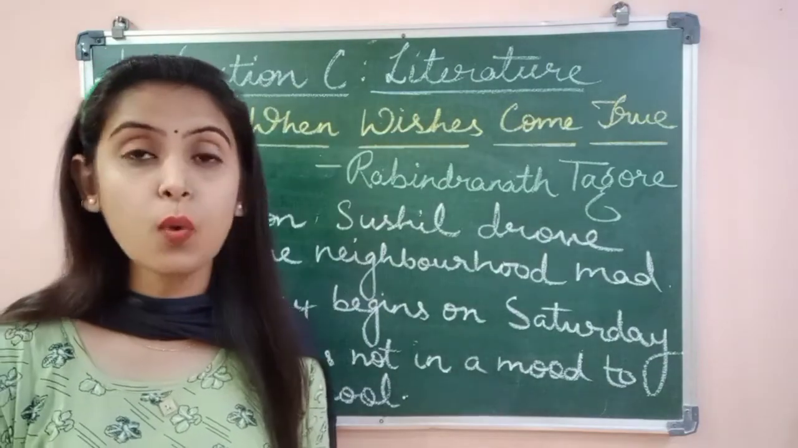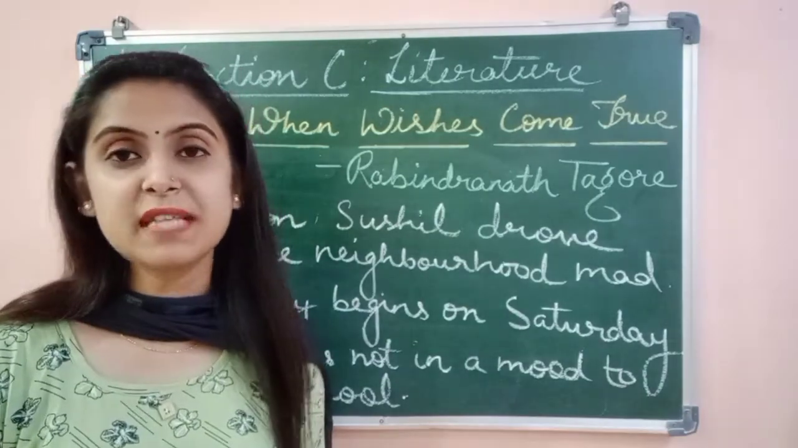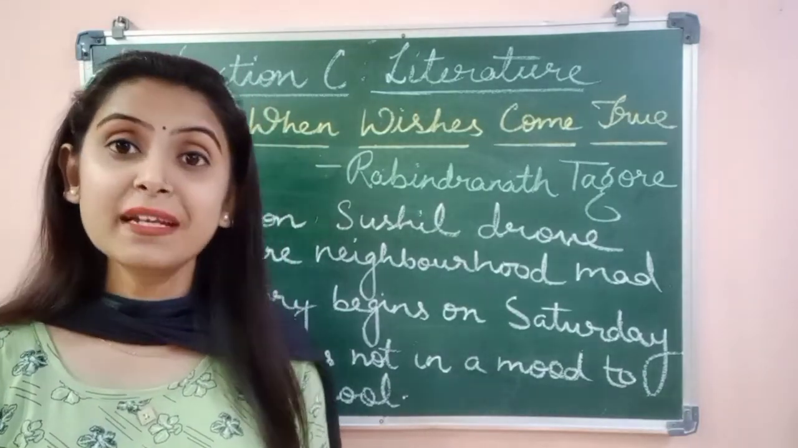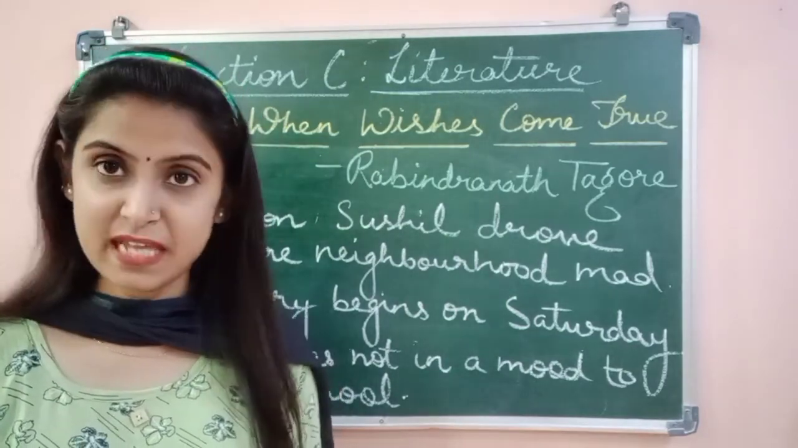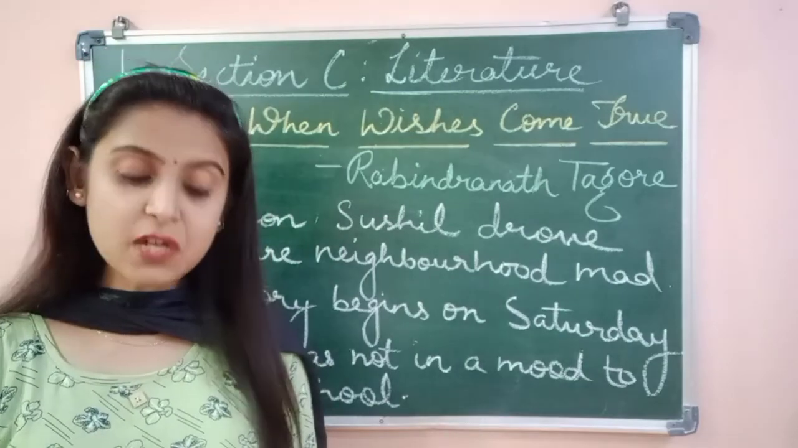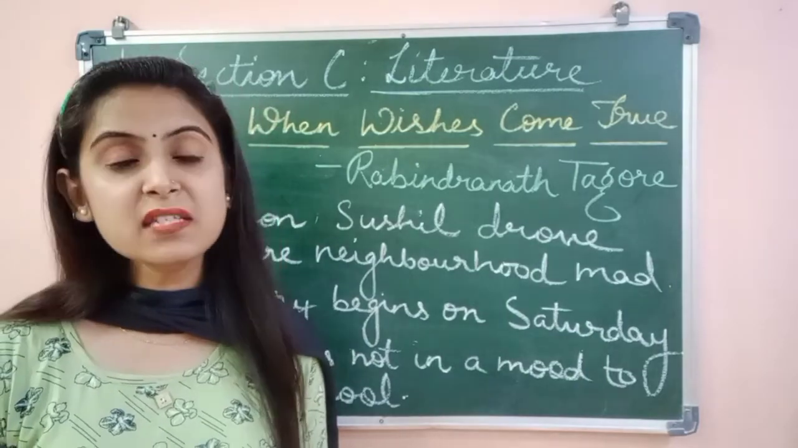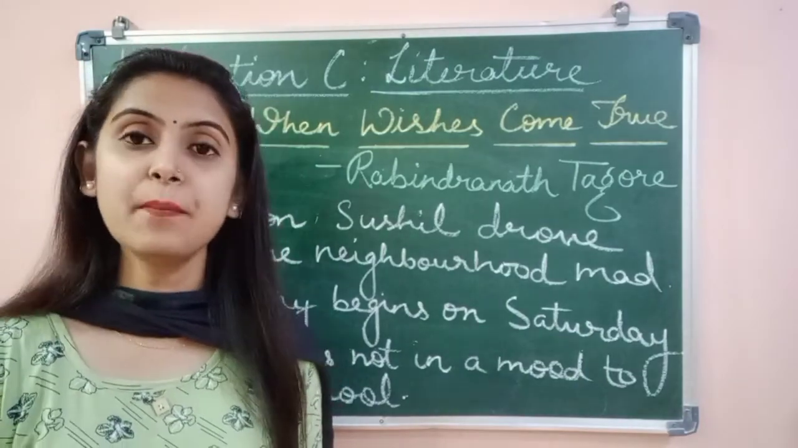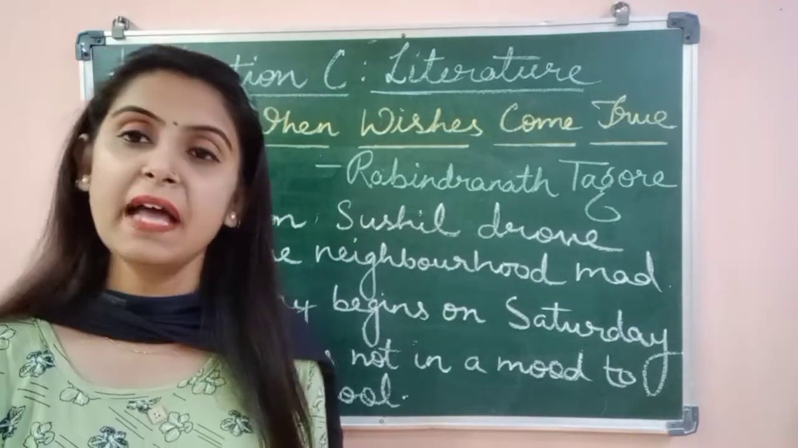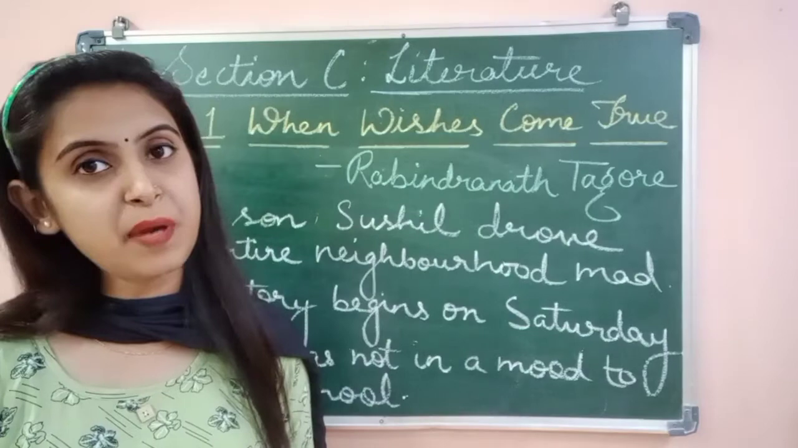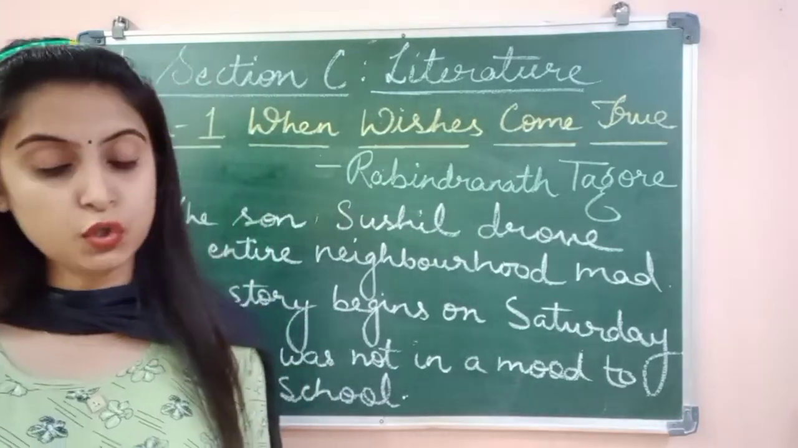Now, why didn't he want to go to school? There were two reasons for that. The first reason was that he had a dreaded geography test which he did not want to take. And the second reason was that there was a display of fireworks at his neighbor Mr. Bose's place, and he wanted to attend all the preparations there. So these were the two reasons why Sushil didn't want to go to school.